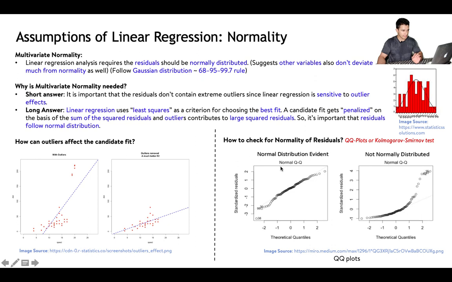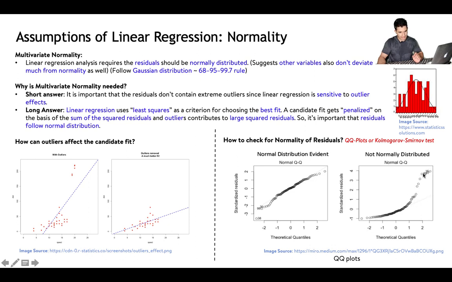And how do we check normality of the residuals? We can check that using QQ plots or the Kolmogorov-Smirnov test, which is also known as the KS test. You can read more about it. What is done in a QQ plot, also called a quantile plot, is that we check whether the quantiles of the normal distribution are aligned with the quantiles of the residuals. If the quantiles are aligned, we can say that the residuals don't deviate too much from normality. While in this case, you can see that these are the quantiles, but they deviate a lot from normality.